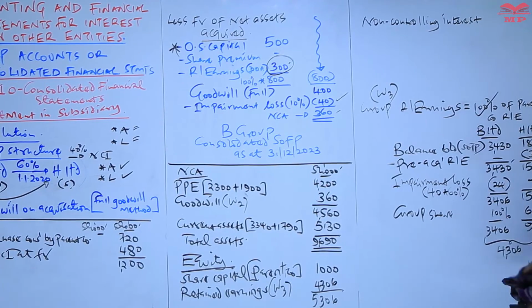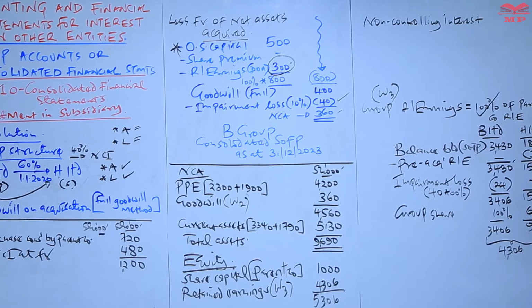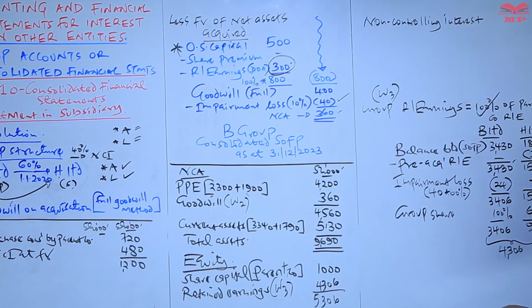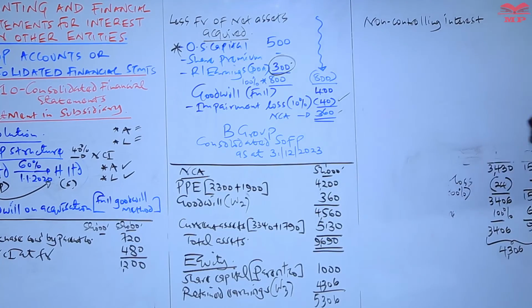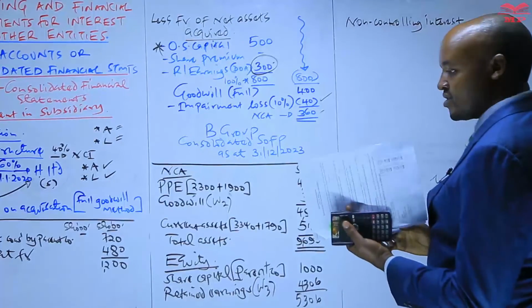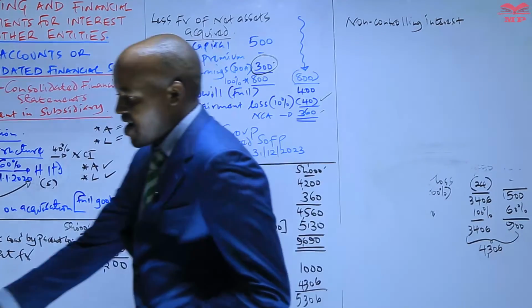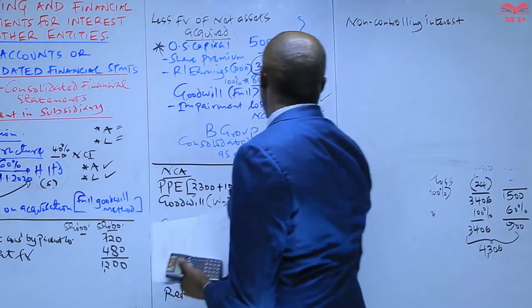I think I can do away with this working for group retained earnings. We compute the NCI at the year end.